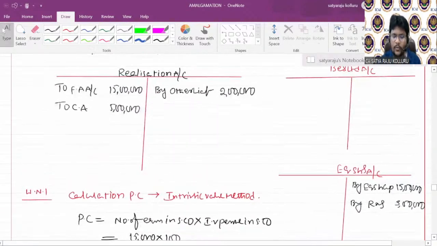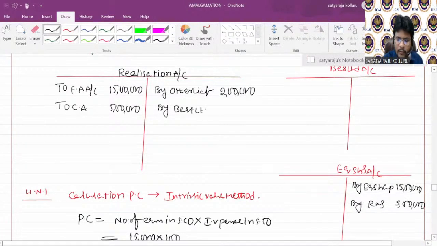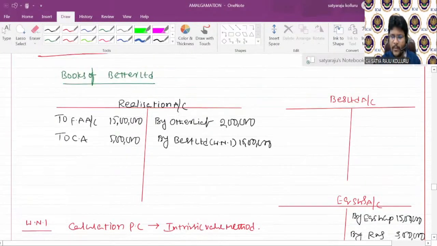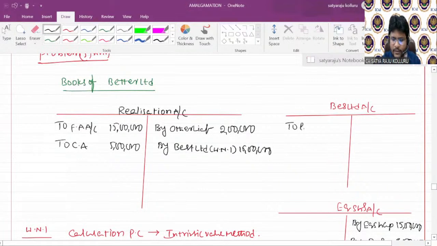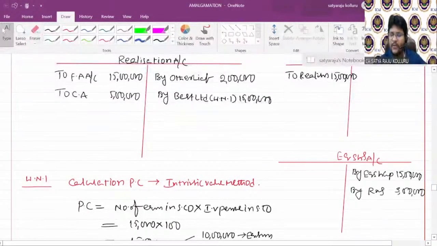Now, step number 2, PC due. The entry is purchasing company account debit to realization by Best Limited account, as in working note number 1, which is 15 lakhs. Now in realization by Best Limited, in Best Limited to realization, which is 15 lakhs. Am I right? Next, step number 3, PC receipt. What are you receiving? Equity shares of Best Limited.